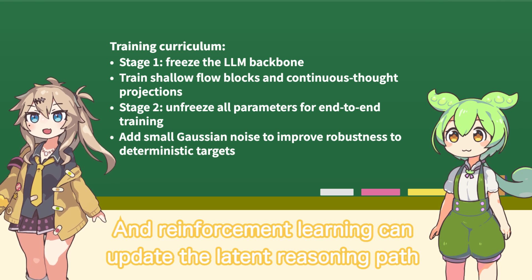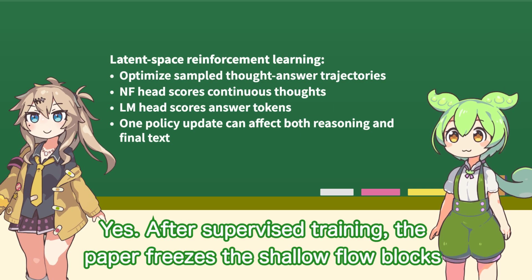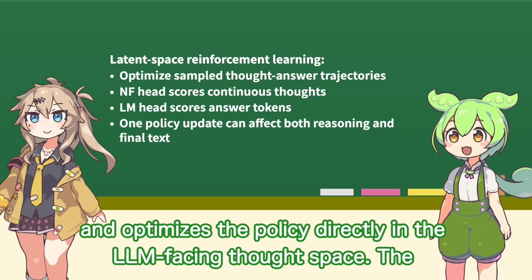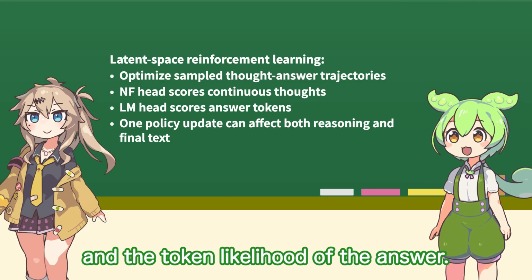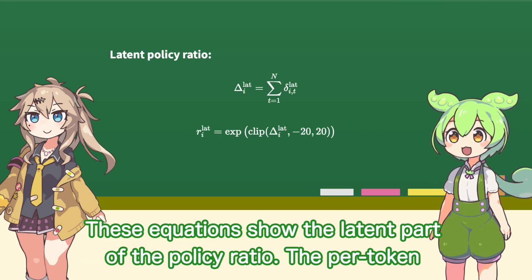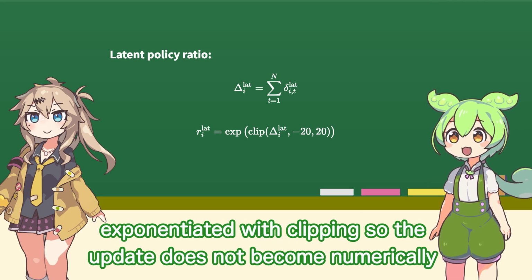And reinforcement learning can update the latent reasoning path itself? Yes. After supervised training, the paper freezes the shallow flow blocks and optimizes the policy directly in the LLM-facing thought space. The likelihood contains both the Gaussian likelihood of the continuous thoughts and the token likelihood of the answer. These equations show the latent part of the policy ratio. The per-token log probability changes are summed across the latent sequence, and then exponentiated with clipping so the update does not become numerically extreme.